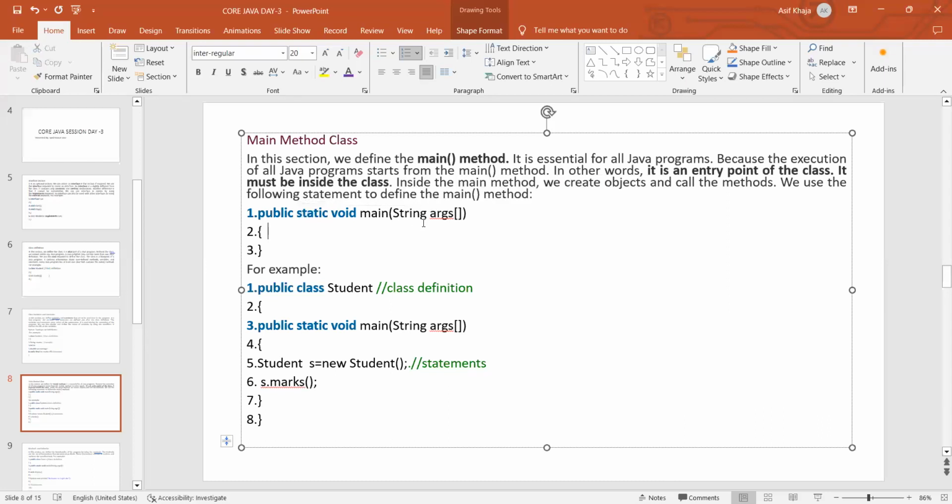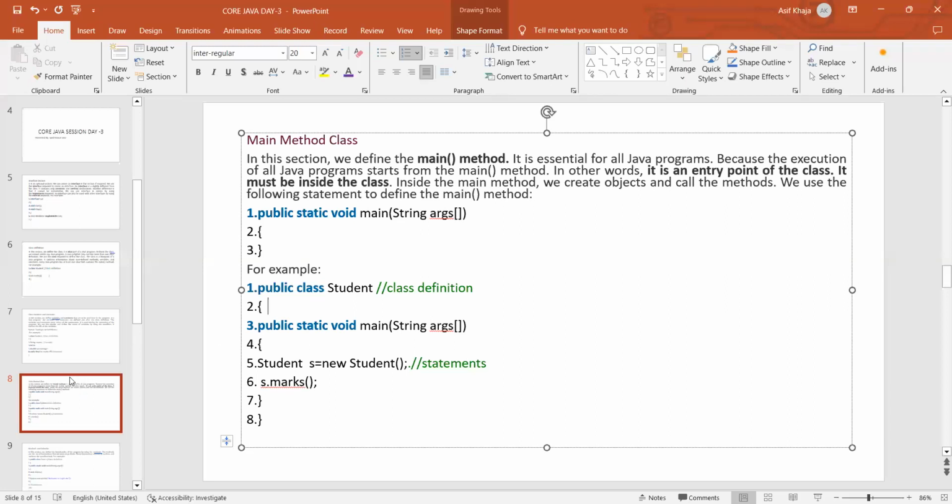Now String args is for the command line arguments; we can accept command line arguments with it. An example is public class Student, and then public static void main String args. Student S, we are creating an object of this: Student S is equal to new Student, and now S dot marks, because the student will have some method.